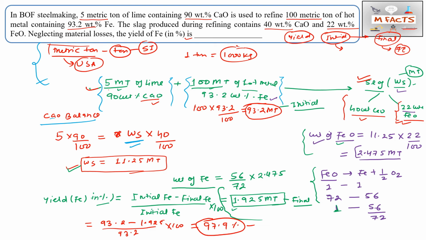Then we calculated the FeO in this slag, so that we can calculate how much Fe is going into that slag. After that we calculated the weight of Fe in this FeO. Finally we applied the formula: yield is equal to initial minus final by initial into 100, and then we calculated this 97.9.